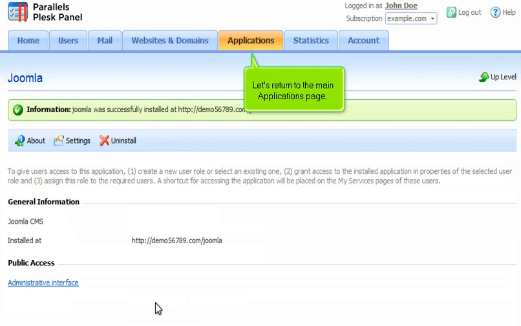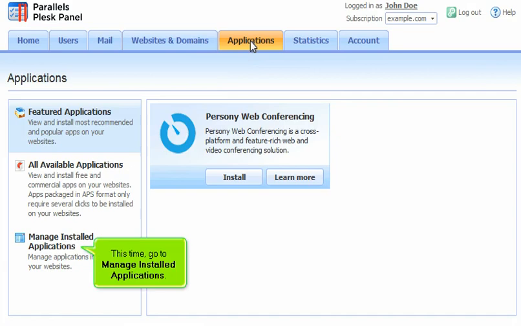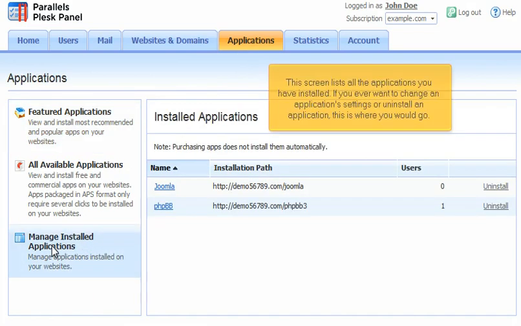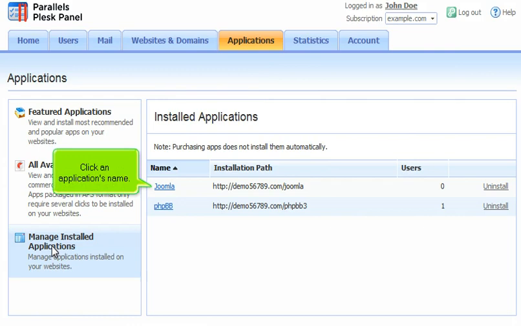Let's return to the main applications page. This time, go to Manage Installed Applications. This screen lists all the applications you have installed. If you ever want to change an application's settings or uninstall an application, this is where you would go. Click an application's name.